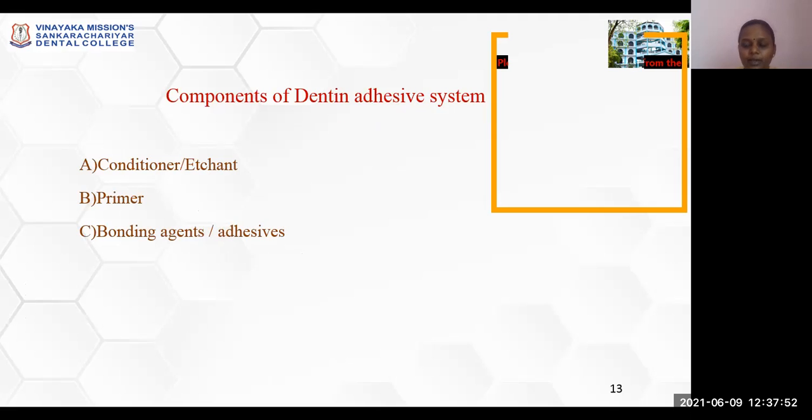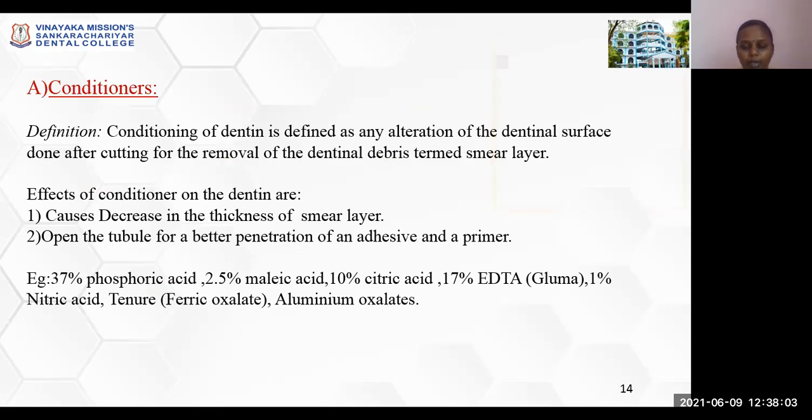The components of dentin adhesive systems are conditioner or etchant, primer, and dentin bonding agents or adhesives. Conditioners. The conditioning of dentin is defined as any alteration of the dentinal surface done after cutting for the removal of the dentinal debris, which is termed as the smear layer. Conditioning of dentin is carried out with a mild acid, whereas the conditioning does not involve the process of decalcification. It is just the removal of surface debris.